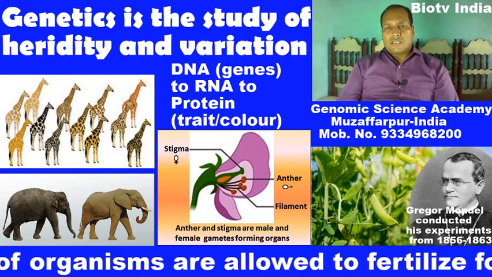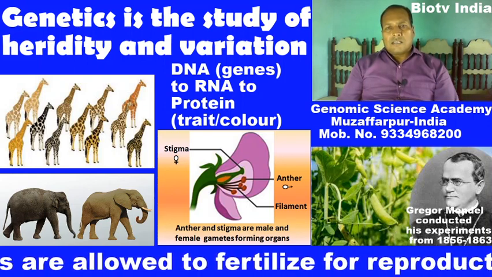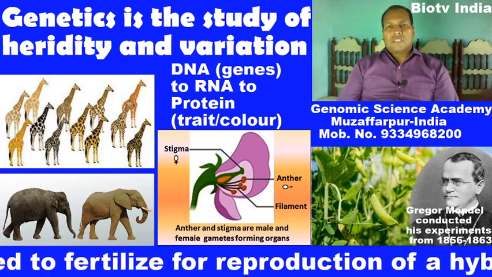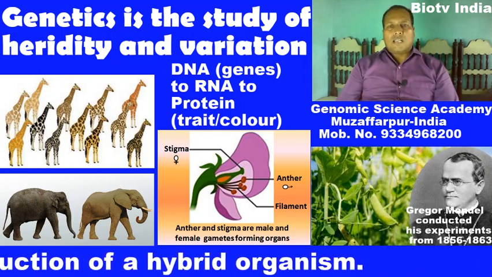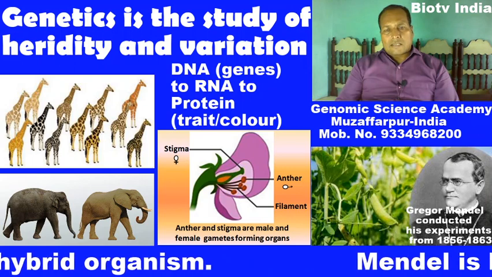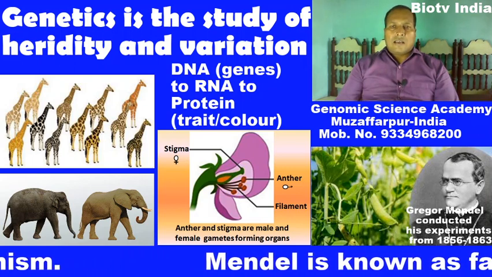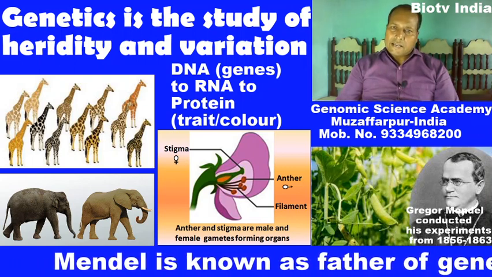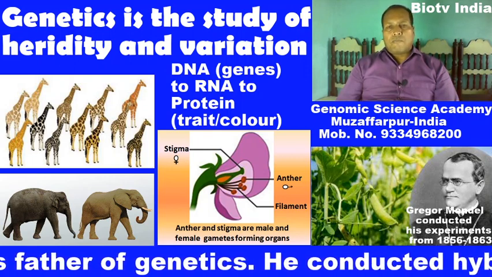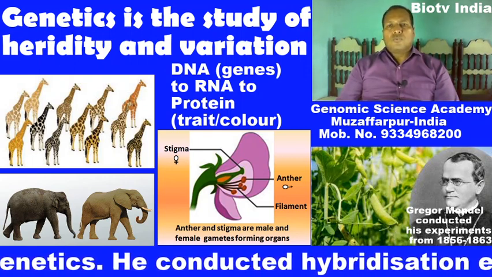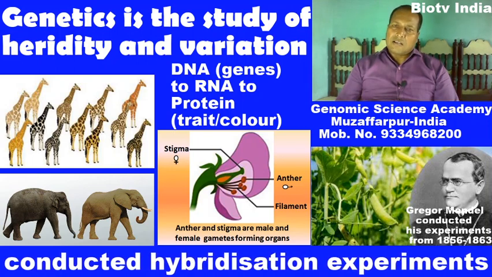Inheritance is the result of sexual reproduction. Through sexual reproduction, characters are inherited or transferred from parents to their offspring.